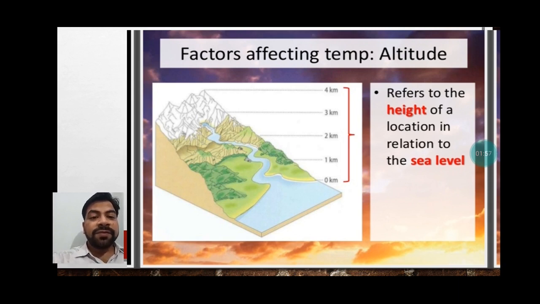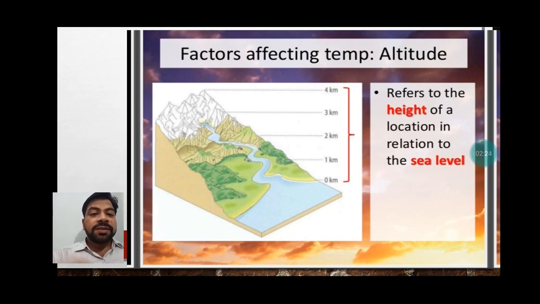Take an example: when you see the Eastern Ghats and the Western Ghats, obviously the Western Ghats are higher in comparison to the Eastern Ghats. That's why maximum rivers flow down and fall into the Bay of Bengal. So this means we have different altitudes at different places.